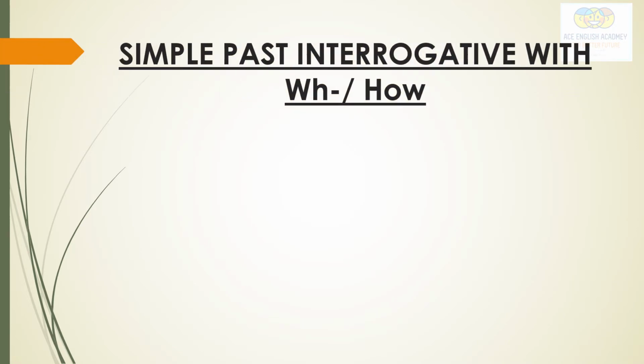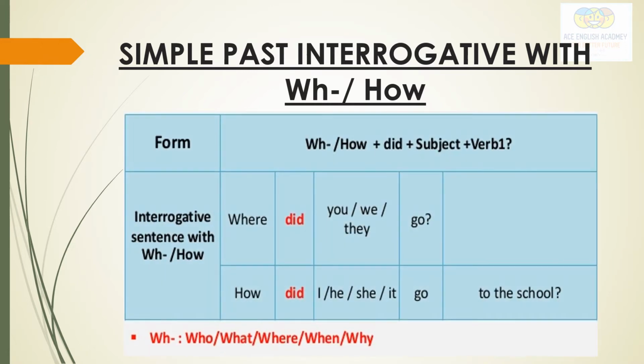There are a few sentences we can make with the help of WH words or how. WH words are who, what, where, when, why, those that start with WH. Here also we use did. Where did you go? When did you go? Why did you go? This is how you can use WH words to make interrogative sentences. And here also how: How did he go to the school?